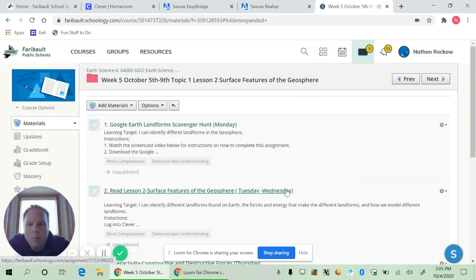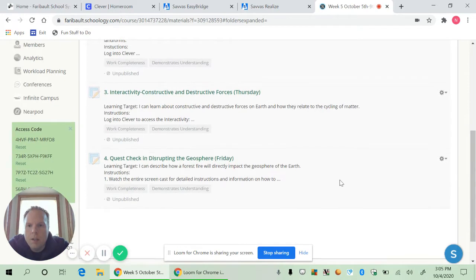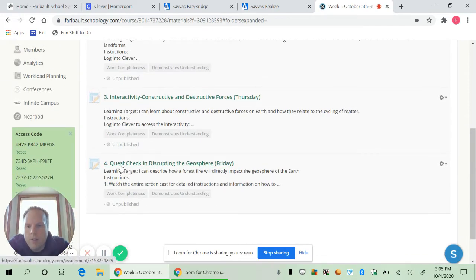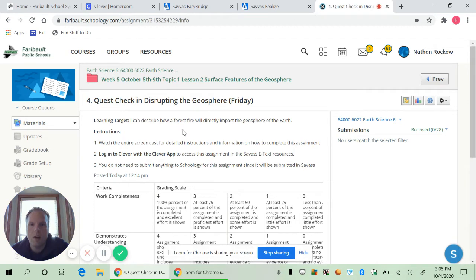All right, today I'm creating this screencast so we can work on assignment number 4. You're going to find this in the week 5 folder. Assignment number 4 is the quest check-in, disrupting the geosphere. If we click on this assignment, you can see our learning target says I can describe how a forest fire will directly impact the geosphere of the Earth.